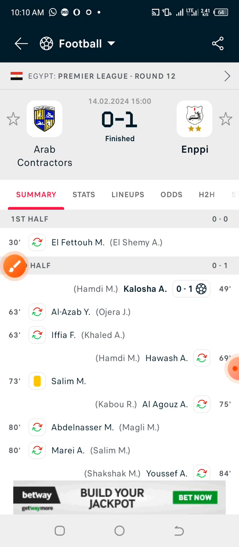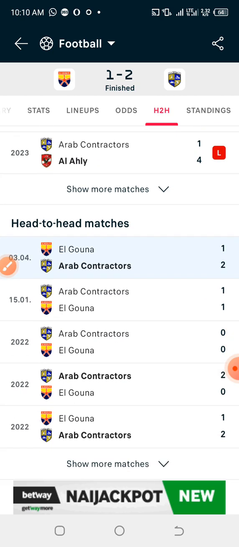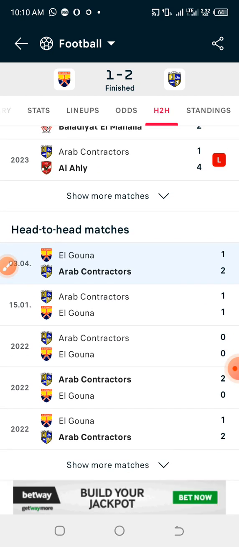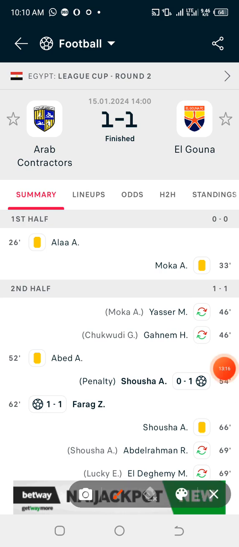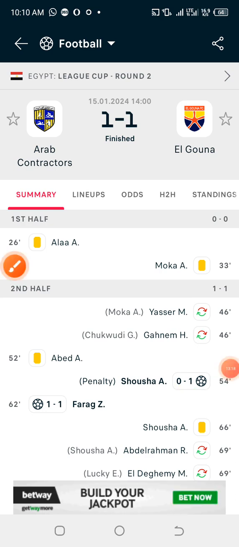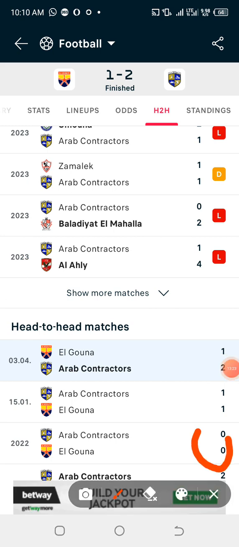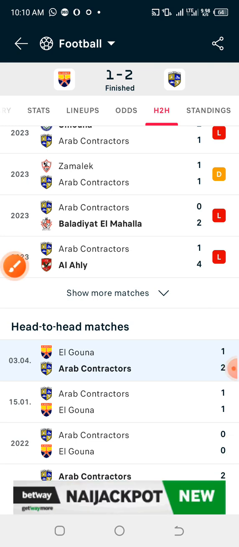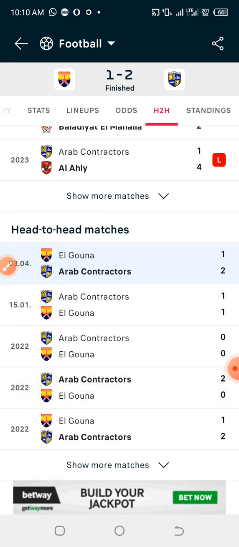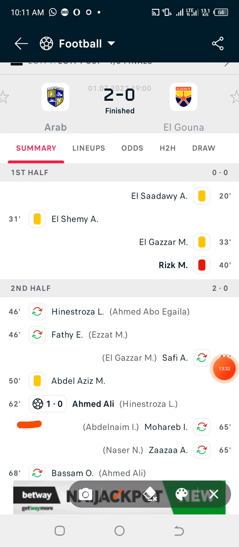Now let us check the last 5 games they've had with each other, and let's see what we can have there. In this particular game that ended 1-1, the first goal occurred in 54 minutes. The next game ended 0-0, and that is an automatic first 10 minutes straight draw. Checking the third game that ended 2-0, the first goal occurred in 62 minutes.